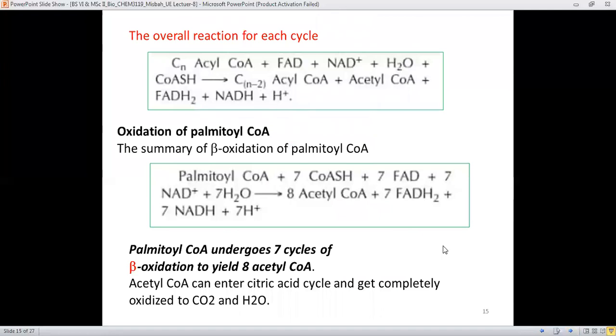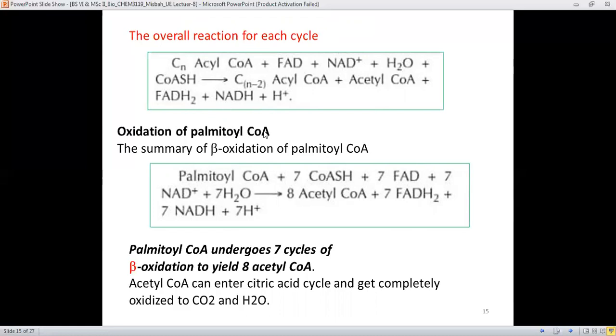For the overall reaction, for each cycle, for each release of the 2 carbon containing acetyl functionality, 1 FAD is involved, 1 NAD is involved, 1 water molecule is utilized for the hydration, and CoASH is utilized to give an acyl CoA which is 2 carbons less in comparison to the starting fatty acid. There is formation of acetyl CoA, reduced FAD, and reduced NAD.